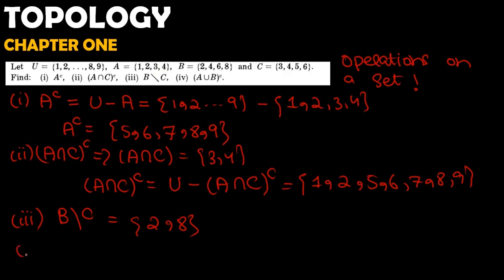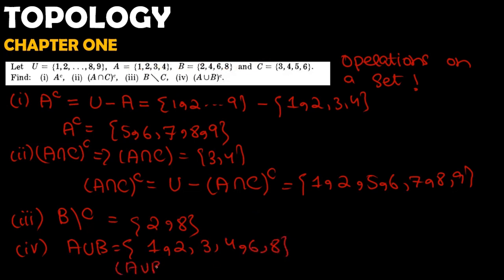Right. Our last part is (A union B) complement. So firstly we find A union B. We have all those elements present in A and B. So we have 1, 2, 3, 4, 6, and 8. And now we find its complement.